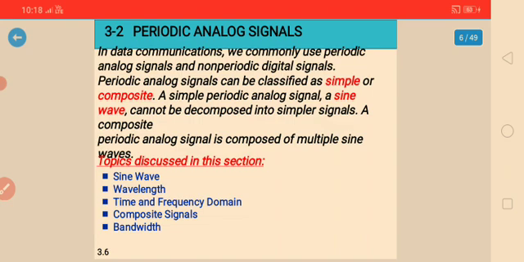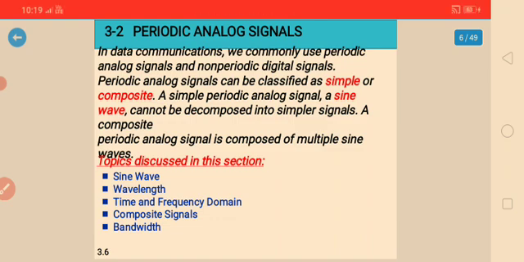Next we are going to see periodic analog signals. In data communication we commonly use periodic analog signals and non-periodic digital signals. So we are going to use two types of analog signals, one periodic and one non-periodic.